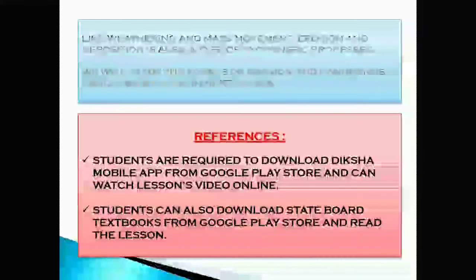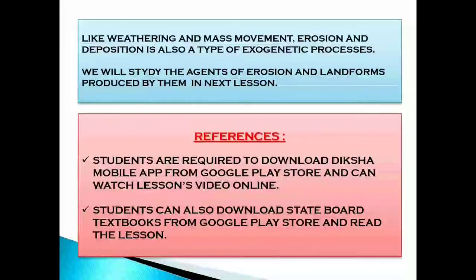Children, like weathering and mass movement, erosion and deposition is also a type of exogenetic process. We will study the agents of erosion and landforms produced by them in the next lesson.